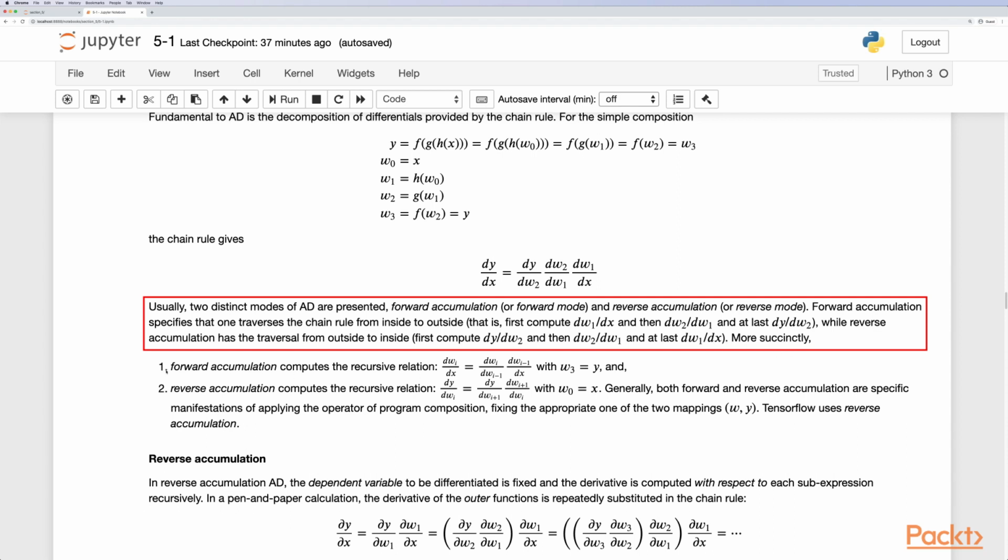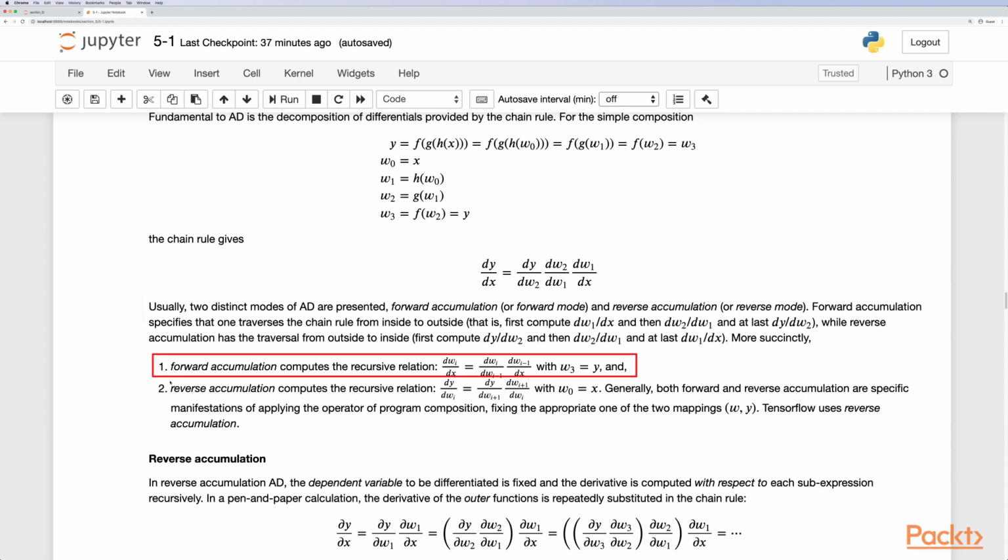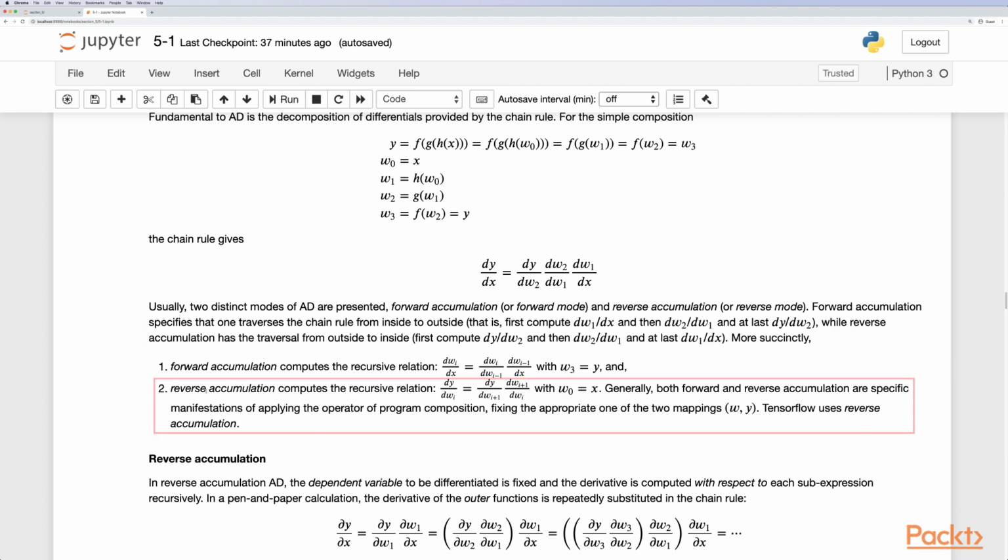More succinctly, forward accumulation computes the recursive relation of the following, with w3 equals y, and reverse accumulation computes the recursive relation which is the following: w0 equals x. Generally, both forward and reverse accumulation are specific manifestations of applying the operator of program composition, fixing the appropriate one of the two mappings W and Y. TensorFlow here actually uses the reverse accumulation.